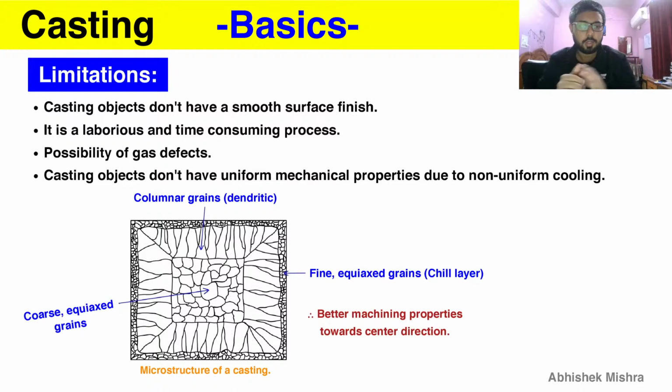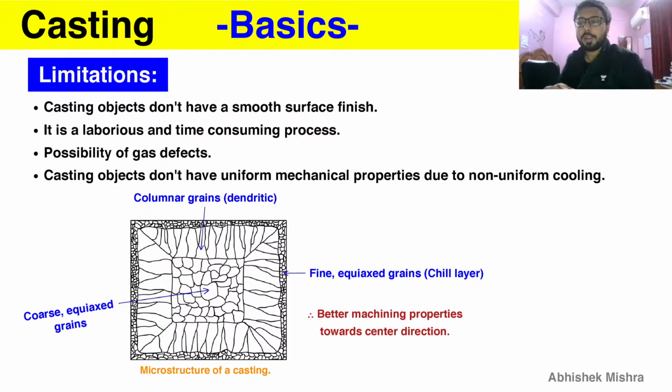So coarse grains at the center, coarse grains means big soft grains, so therefore the ductility of coarse grains is higher than fine grains. Equiax means stress free grains, again that will make for better machining properties by increasing the ductility of those grains. And columnar grains are not going to have that much ductility as compared to coarse, because they are not equiax, there will be some stresses there, and they are also not that ductile, therefore not better machining properties than coarse grains, which is at the center.